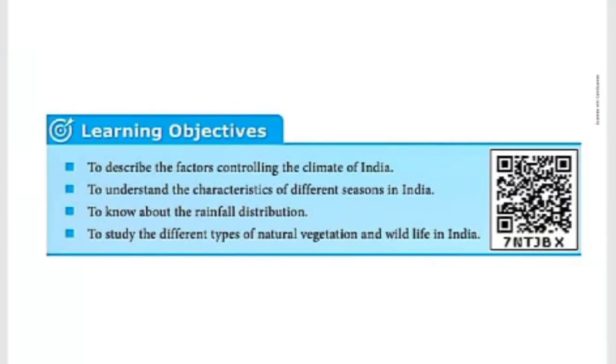Then the third one is distribution of rainfall. Some areas receive heavy rainfall, some areas very little rainfall, and some moderate, medium rainfall. So these are the distribution of rainfall. The last one, different types of natural vegetation. In this we are going to learn about tropical evergreen forest, tropical deciduous forest, monsoon forest, mangrove forest, tidal forest, mountain forest, and wildlife in India. So these are the things we are going to learn from this lesson, children.